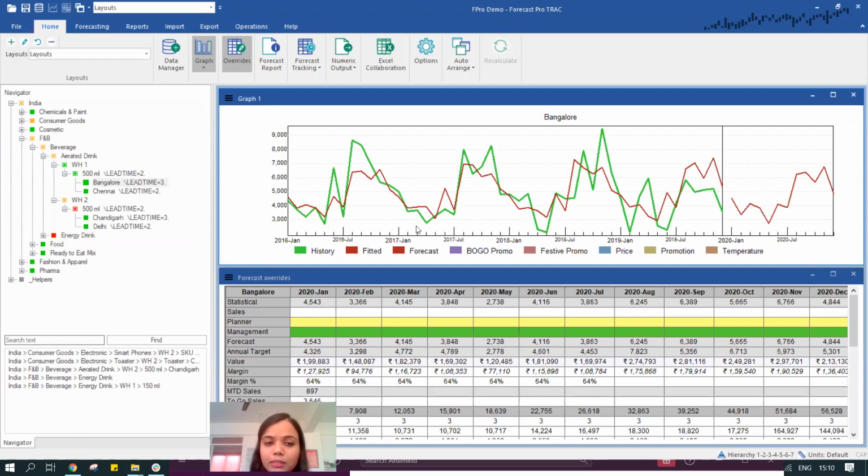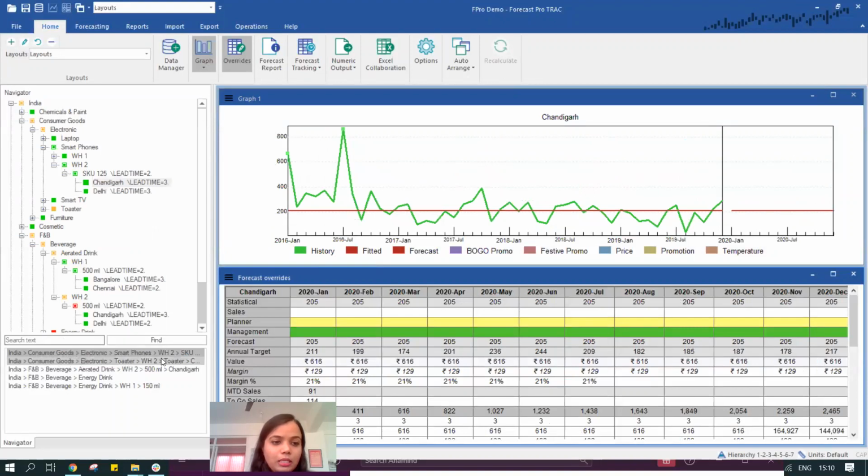So we have the baseline number, and essentially how a planning process usually pans out is we also go about cleaning the history to make the forecast much more accurate. So we have got the rough cut numbers from the system. Our responsibility as a planner is to further clean the historical sales, and for that we have taken, say, a standard deviation of 4 as an outlier detection and correction criteria, because of which the system is detecting outliers in this case.